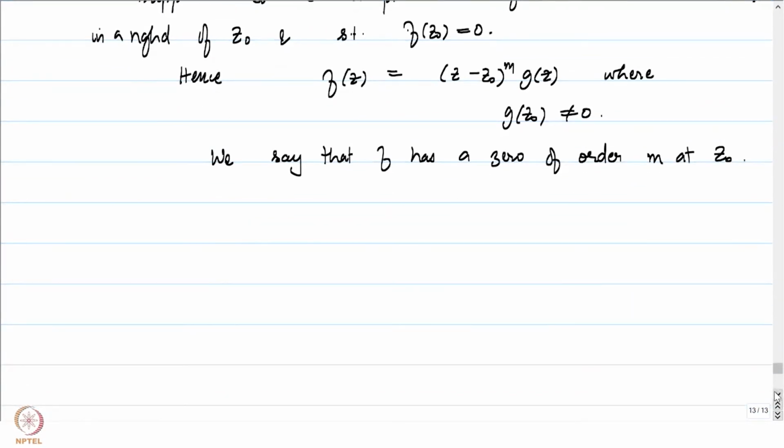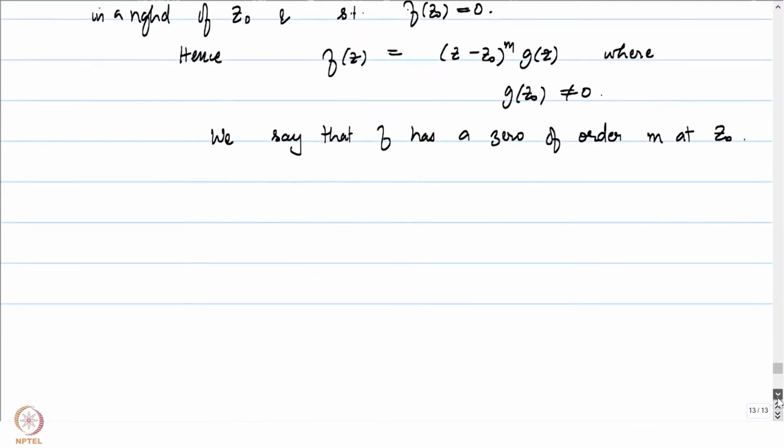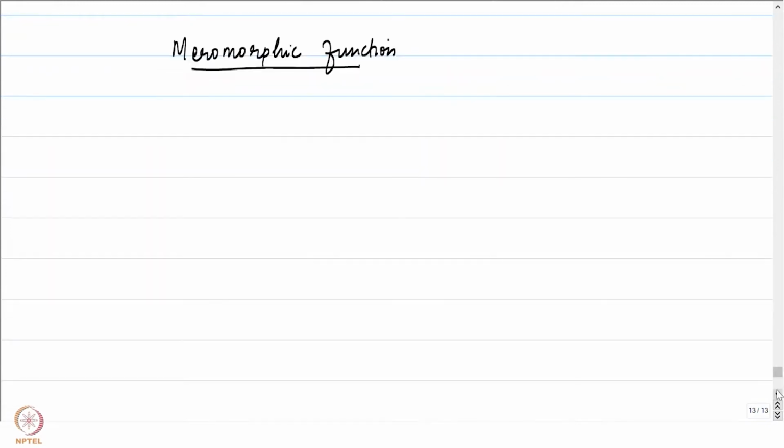All right, let's now keep these things in mind, and let's try defining what is meant by a meromorphic function. To define a meromorphic function, we don't really need these jargons, but they are needed to describe what follows. We will stick to open connected subsets in this lecture from now on.